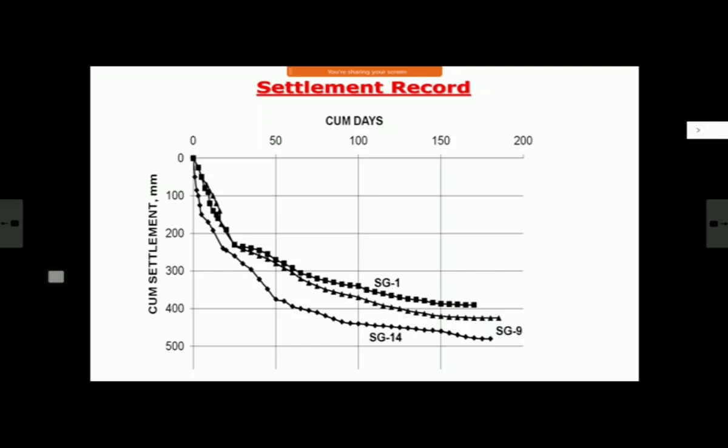We'll see at the end what other instrumentation there is, but these two, dissipation of pore water pressure by using piezometers and settlement gauges for measuring settlement, are a must. So this is the settlement record, this site is base, this is cumulative settlement. Now they have put 3 gauges at 3 different places. You can see here, there's some expected pattern, SG1, SG9, SG14, and it has stabilized here. So in 150 days, as against 5-6 years, your site has been stabilized. You can see, 5 years or 6 years to 5 months. This is the difference by faster consolidation.